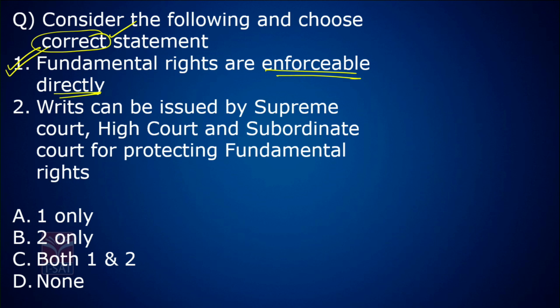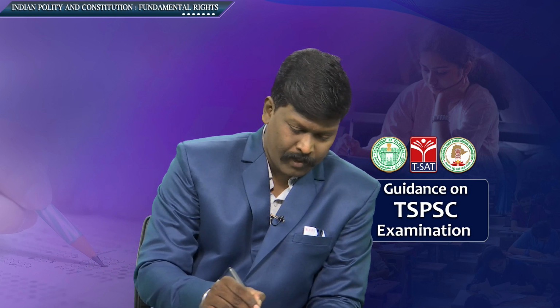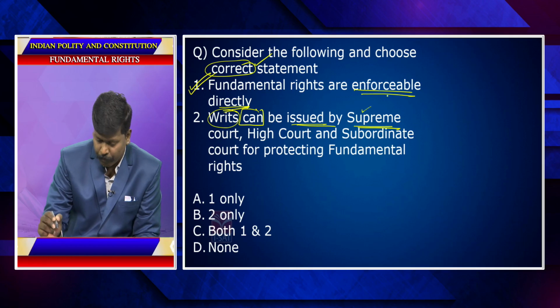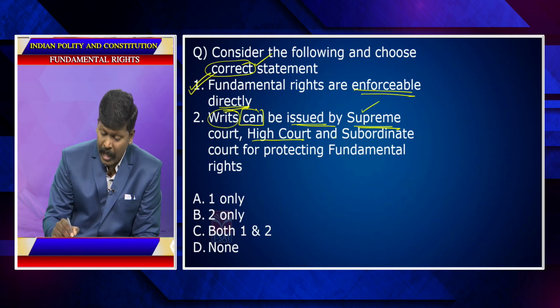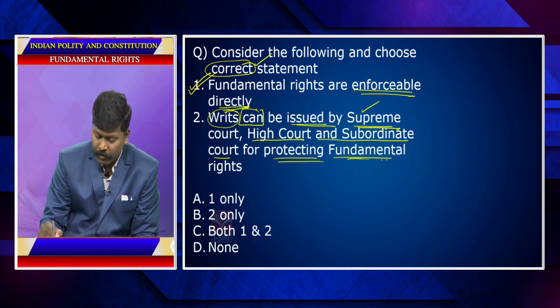Imagine, try to learn how I am solving the question, how you have to solve the questions, what points to be noted here, which words to be underlined. Look at the second statement. Writs can be issued by Supreme Court. Okay, can. See, can. The word can is important here. By Supreme Court, High Court and subordinate courts for protecting fundamental rights.